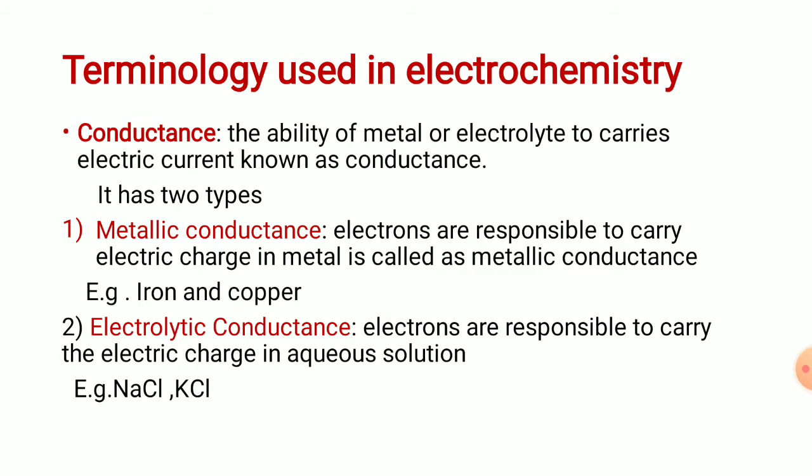Conductance has two types. First one is metallic conductance and another is electrolytic conductance. First we see what is metallic conductance. When electrons are responsible for carrying electric charge in a metal, it is called metallic conductance. The examples are iron and copper.